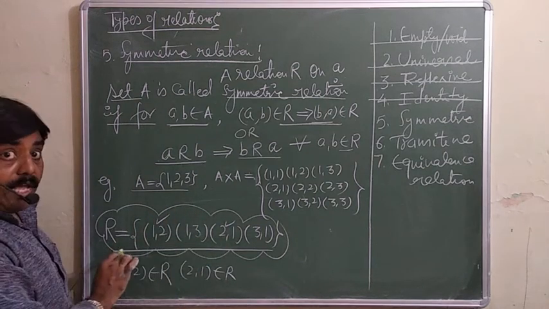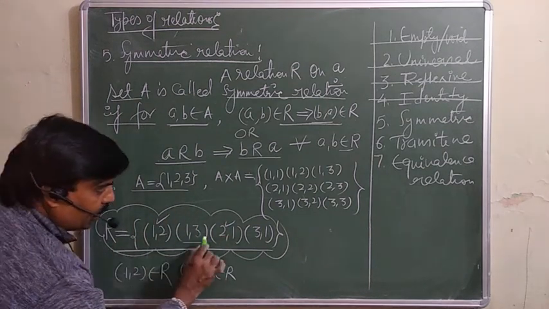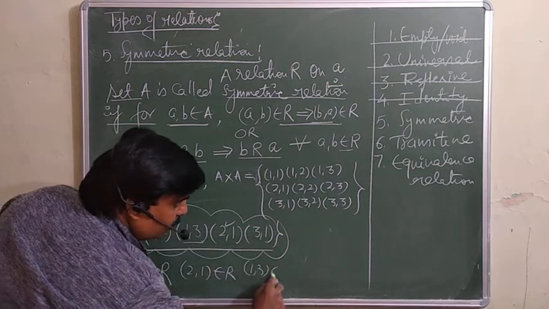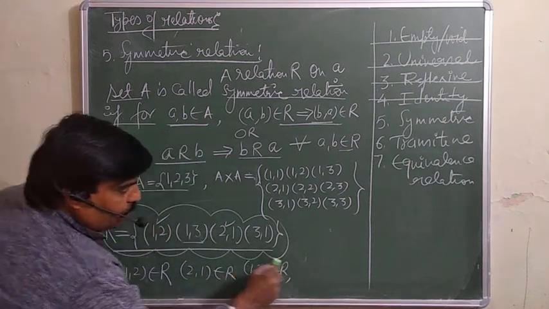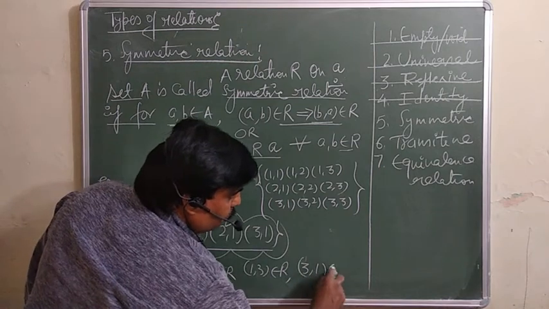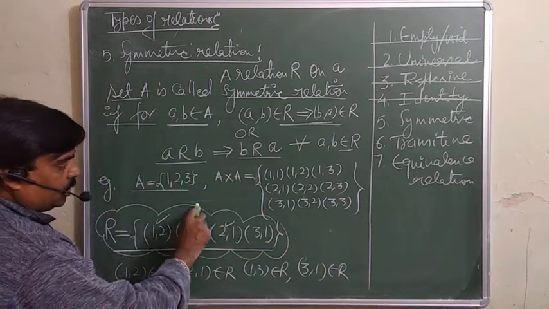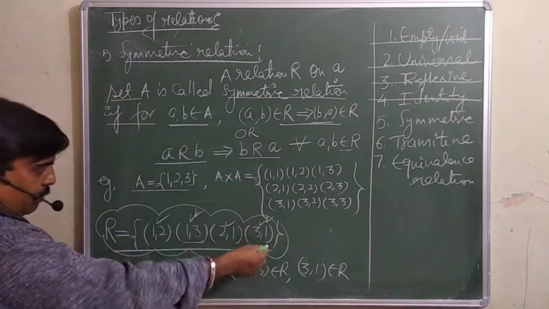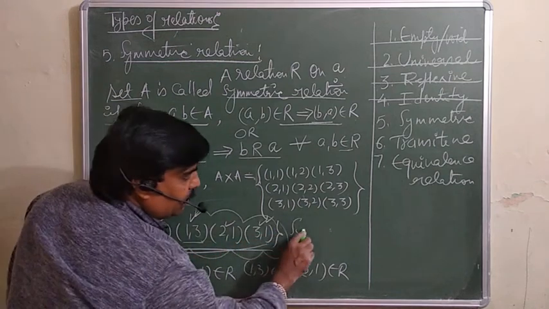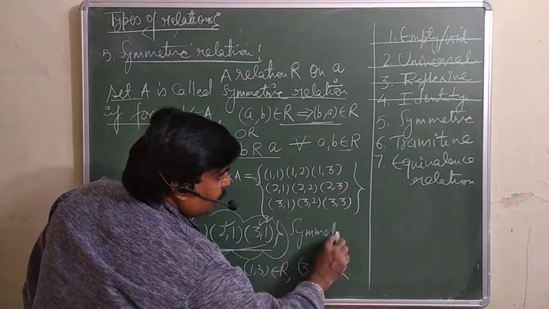Then we will check for every ordered pair. Now look at (1, 3). (1, 3) belongs to R. Then we will check whether (3, 1) also belongs to R or not. So this also belongs to R. It means this relation is symmetric.